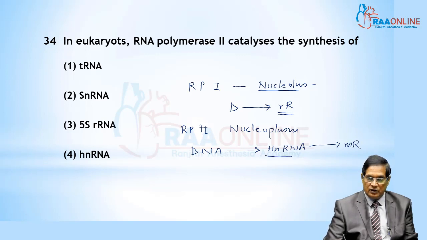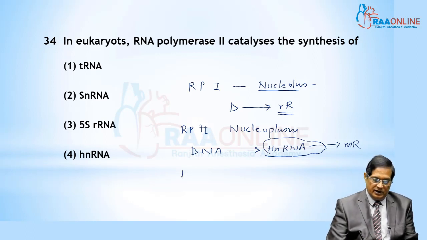So it is directly involved in the synthesis of hnRNA, whereas RNA polymerase number 3 is responsible for the synthesis